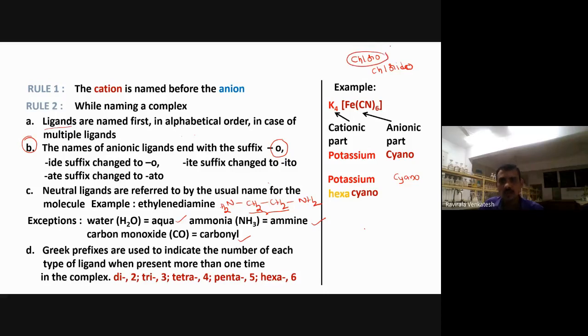We use this one. So calling chlorido is not wrong. We can call chlorido or chloro. Both are correct only. But in the new nomenclature, what happened? They simplified into what? Chloro only.